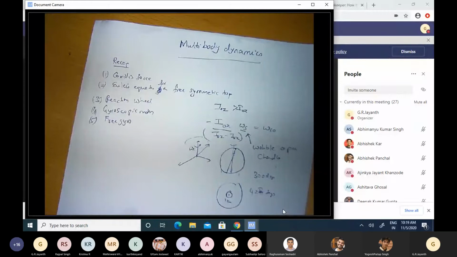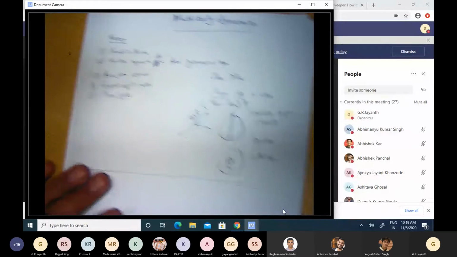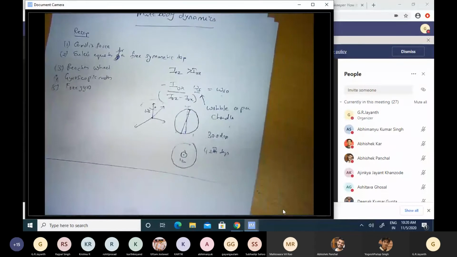The other applications of gyro are far more important and relevant, and I have saved that for the next class, on Saturday. So today we will start by talking about multi-body systems. Multi-body dynamics is of course very important.